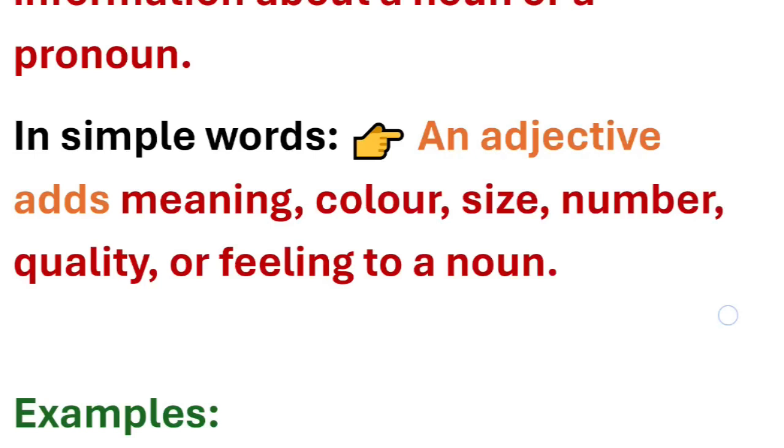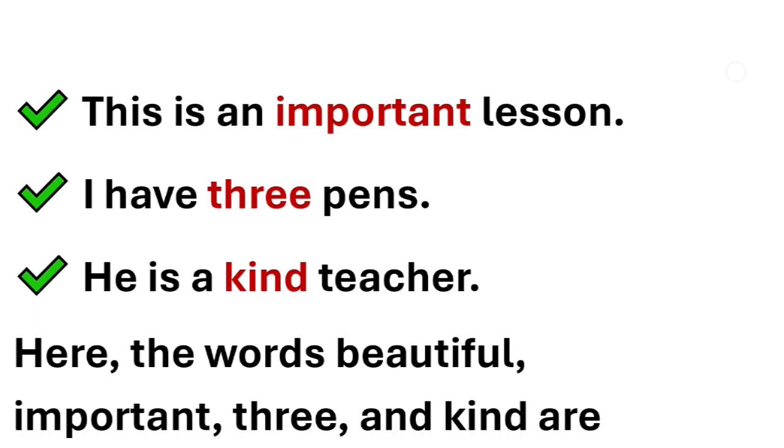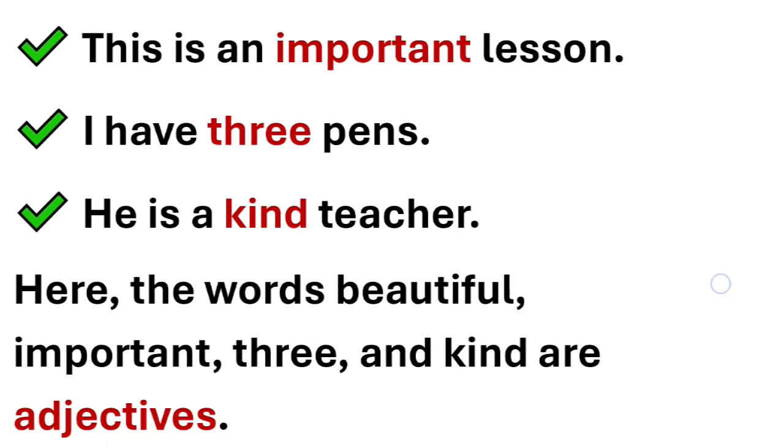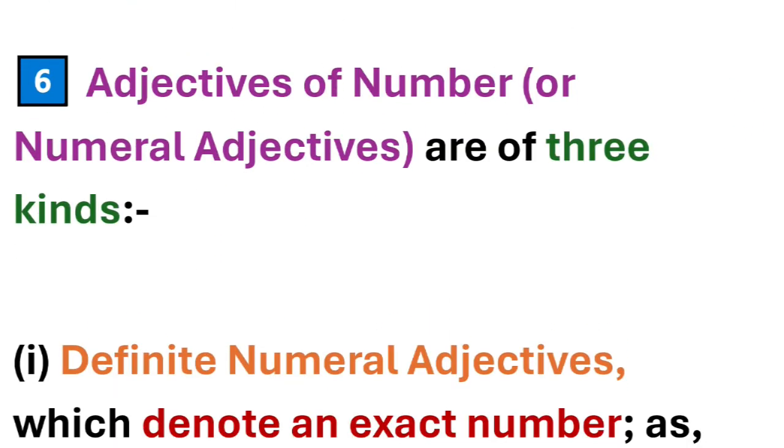So any word that adds any kind of meaning, color, size or any kind of quality it talks about a noun will be adjective. For example, she has a beautiful dress. Now dress, this word over here is noun, and this word beautiful qualifies or gives more information about the word dress. So this will be adjective here. This is an important lesson. I have 3 pens. He is a kind teacher. Now the words over here are important, 3 and kind. These words talk more about their respective nouns, so they will be adjective.